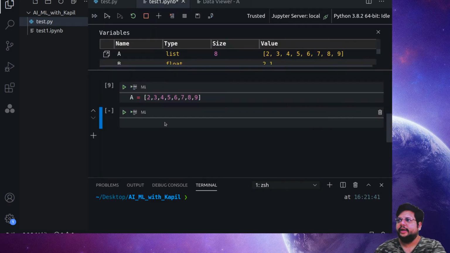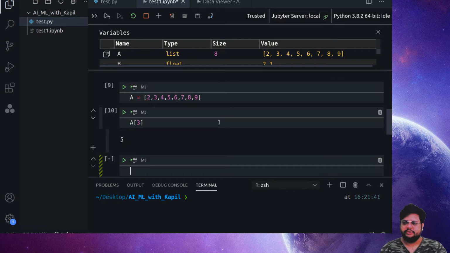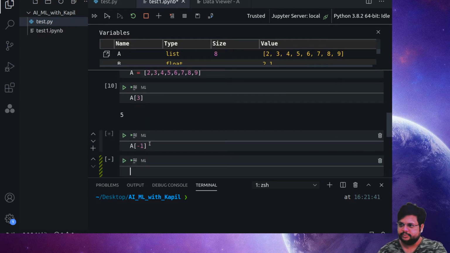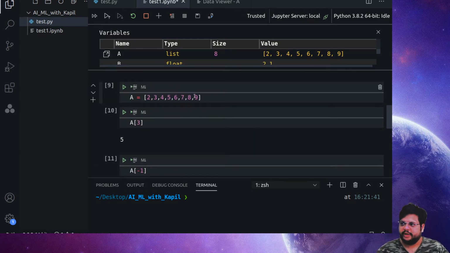Correct? So why did I tell you this? Now if I want to check who lives in apartment a on the 3rd floor, look, that's Mr. 5. Okay, so that's how you can understand this part. It always starts with 0. So 0 1 2 3 4 5 6 7. And one more thing can be done: you can do the reverse of this. You can start from -1. So I'm saying this is -1, -2, -3, -4. If you are using the minus, it's not starting with 0, because 0 doesn't have a minus. Okay, so in that case it's starting from the 9. So that's -1, -2, -3.